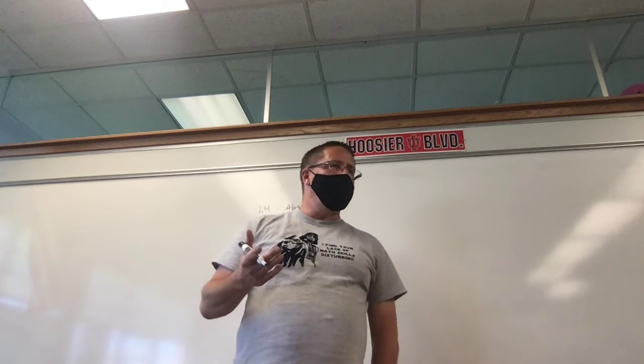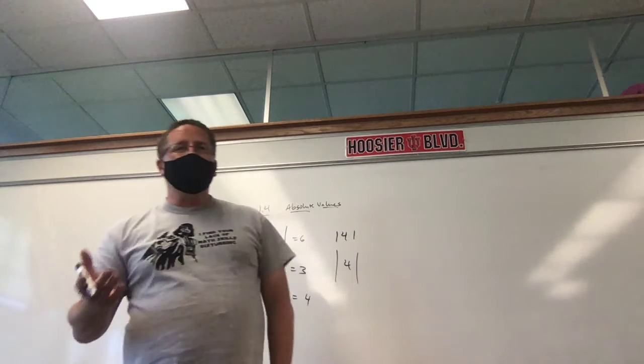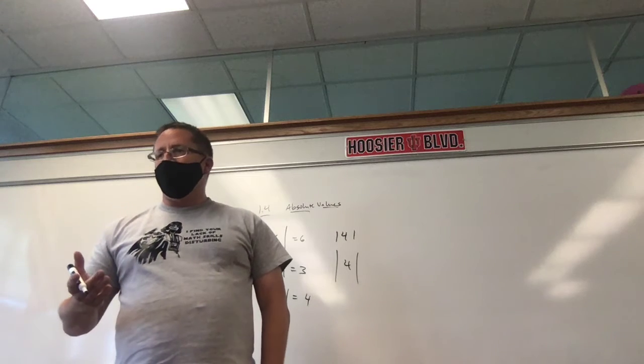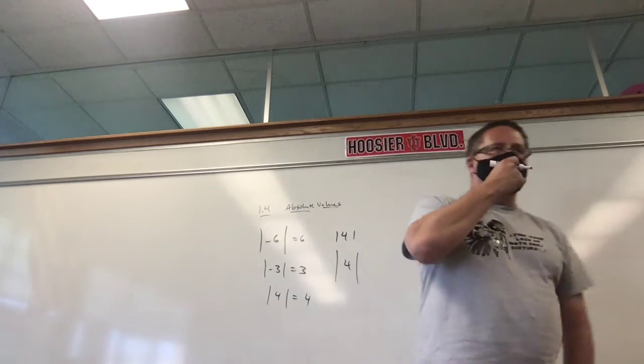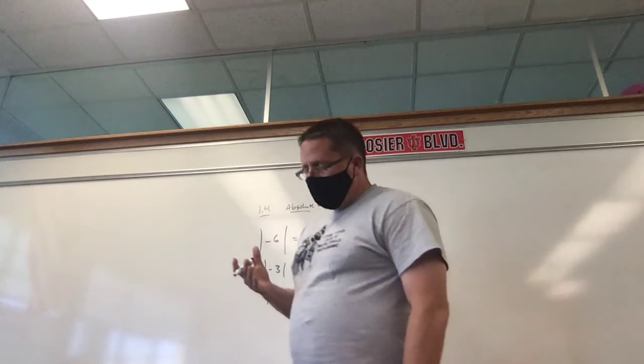And the reason why we do this is it's the distance a number is from 0. That's what it is. The absolute value is how far something is from 0. Now let me give you this as an example and see if you can figure this one out.